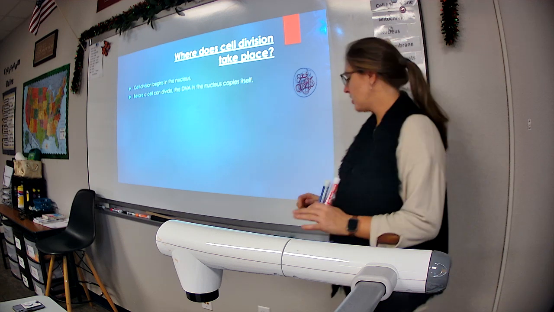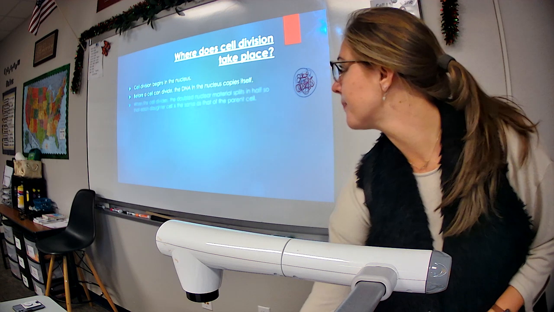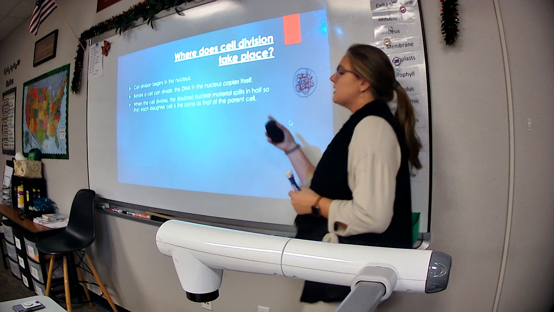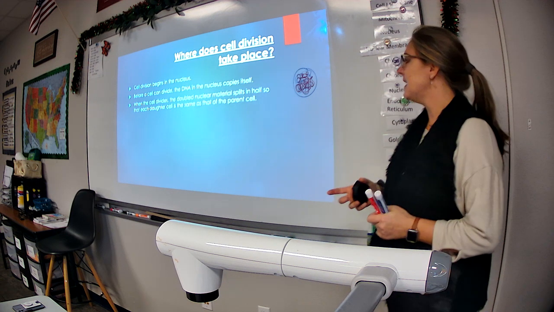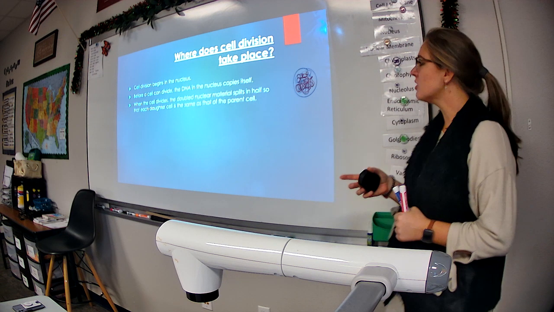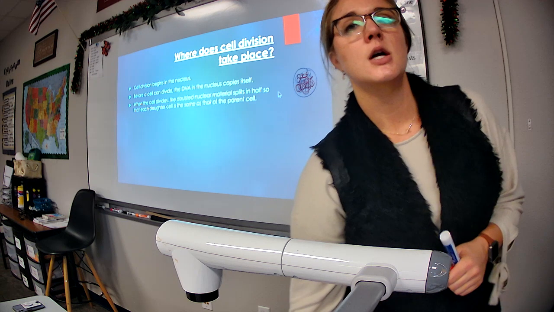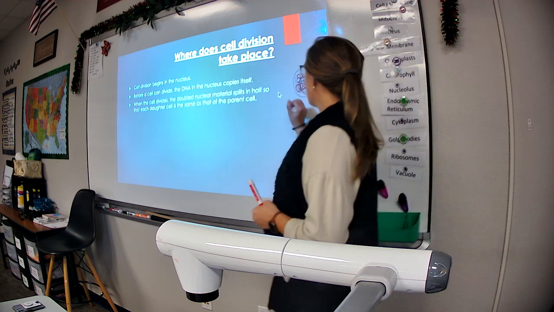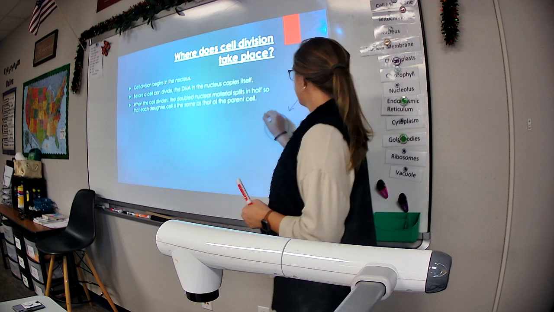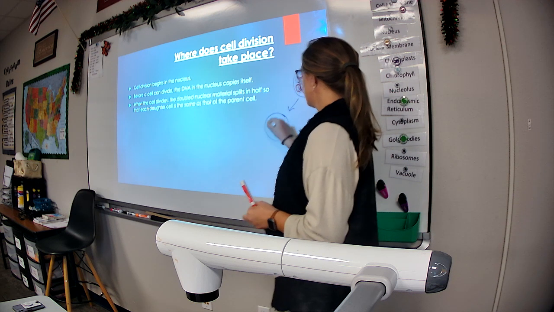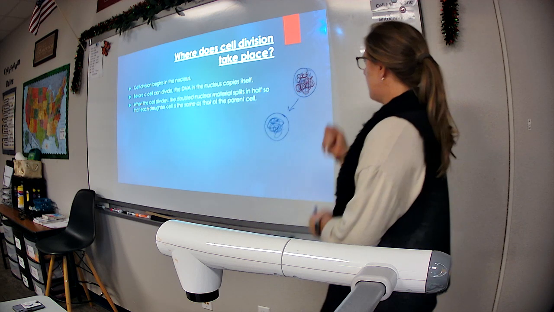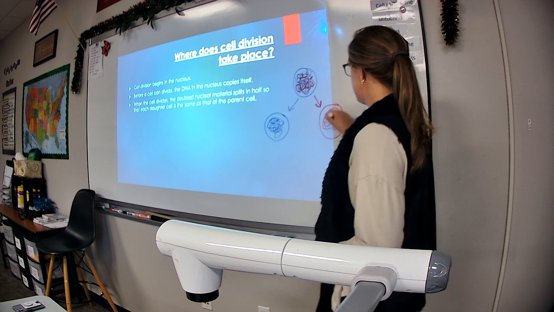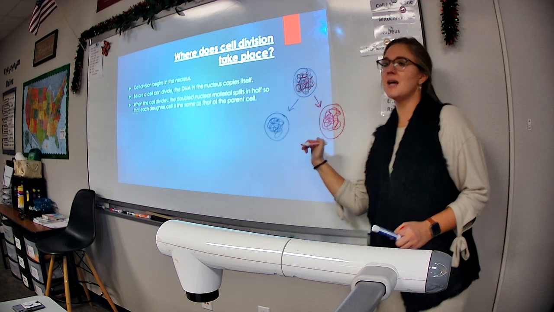That's the first step. The DNA copies itself. When this cell divides into 2 new cells, this doubled nuclear material splits in half so that each daughter cell is the same as the parent cell. One set of DNA will go to one of the new daughter cells. The other set of DNA goes to the other daughter cell. But both have one exact full copy.